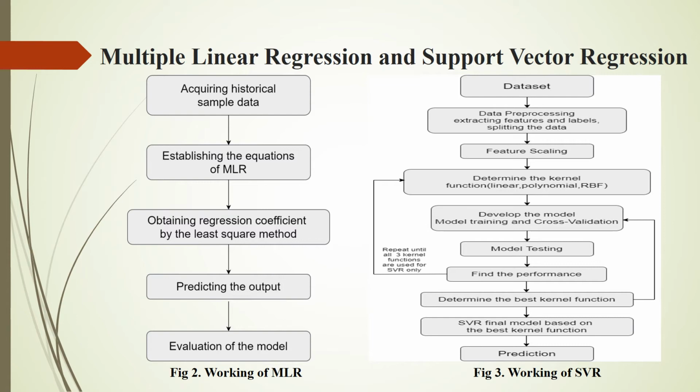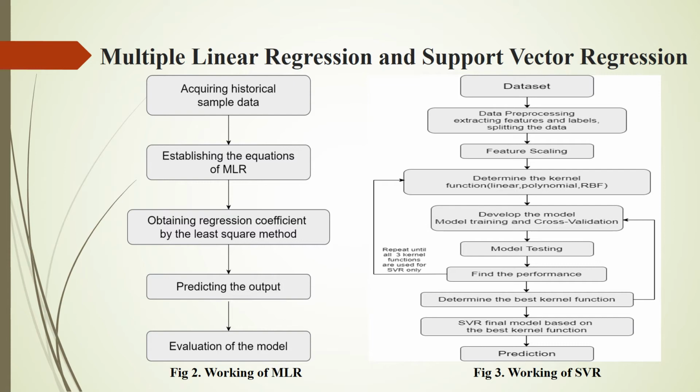Now comes the support vector regression. This algorithm is very useful for prediction analysis. It only works with continuous variables. This algorithm has been proven very efficient and effective in real value function assessment. The key components used in SVR are kernel, hyperplane, boundary line, and the support vectors. Now coming to the working of support vector regression.